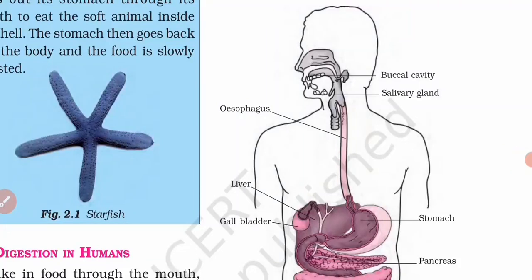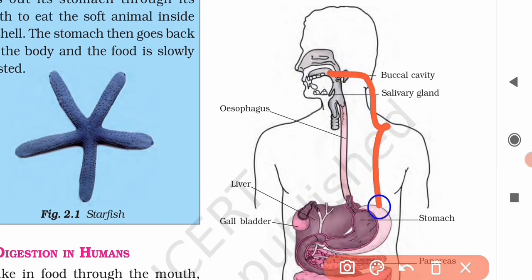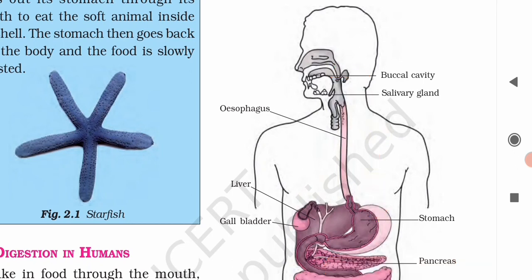So today we will start from the food pipe or the oesophagus, which is the second compartment of the human digestive system. So let's begin then. The oesophagus or the food pipe is a tube, as the name suggests, which connects the mouth or buccal cavity to the stomach. As you can see here in this figure of the human digestive system, the oesophagus connects the buccal cavity and the stomach.